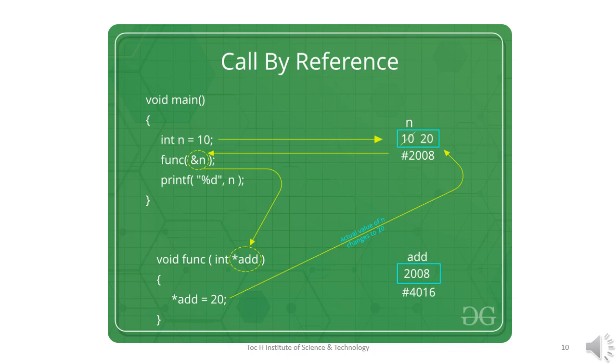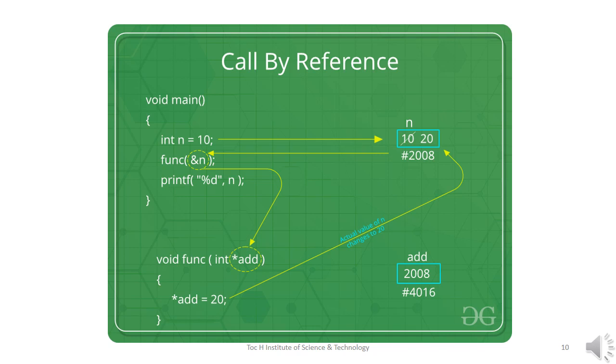In the function definition, I have declared a variable *add, which is a pointer variable. So the address of n is assigned to pointer variable add. So both are sharing the common memory space now. If you make any changes to that address location, it will also reflect in the value of n.